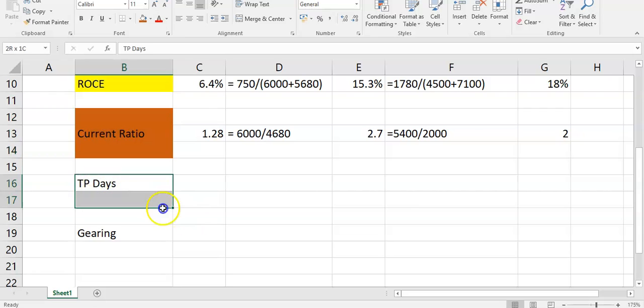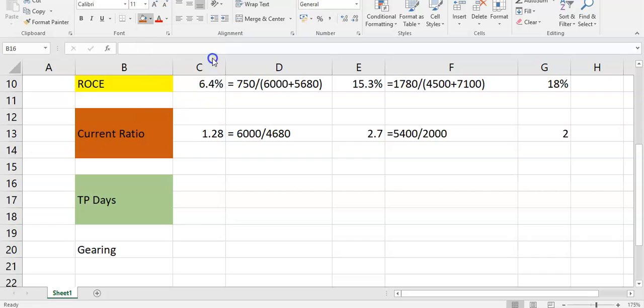Trade payable days is to do with what we call efficiency. So what we're looking at here is we're trying to say, well, how long does it take the company to pay its suppliers? And of course, that's particularly important for Coronto because you are going to be a trade payable of MedWorld if you sell to them on credit. So we want to know, from Coronto's perspective, how quick are MedWorld at actually paying their suppliers, of which we will be one.